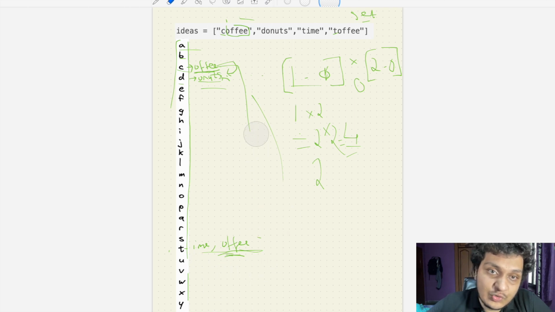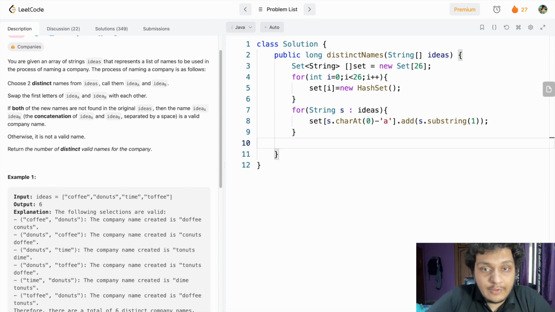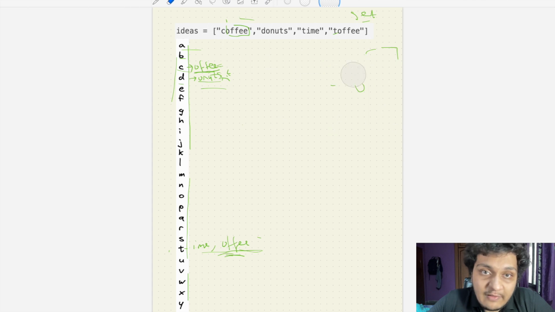I hope you understood till here. We will have this value. We have created this list. Now we'll go forward. Now what we have to do? We have to see if this is there here.